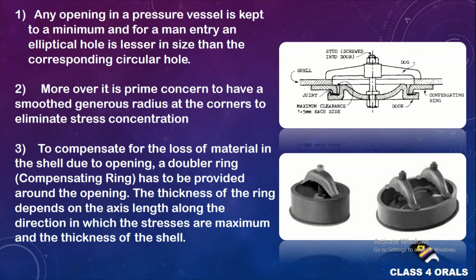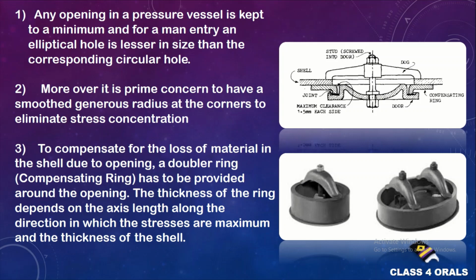Also, there is an inclusion of the compensating ring. The compensating ring, as the name suggests, is to compensate for the loss of metal in the shell due to the opening, and it is also called the doubler. The doubler or the compensating ring is the same ring and it has to be provided around the opening. You can see in this figure that the compensating ring is provided on the doors so as to compensate for the metal removal. The thickness of the ring depends on the axis length along the direction in which the stresses are maximum and the thickness of the shell or the boiler.